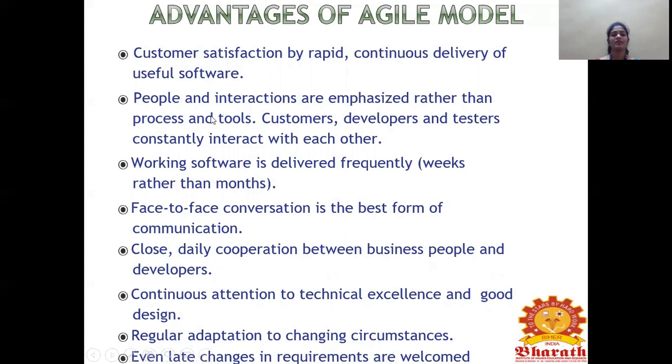But in agile, it mainly depends on customer feedback. So interaction will be more here. Working software is delivered very frequently, like weeks rather than months. In rapid, it goes for 2 to 3 months, but here it goes for weeks, because smaller modules are easier to develop, and feedback given by the customer can be incorporated very easily.